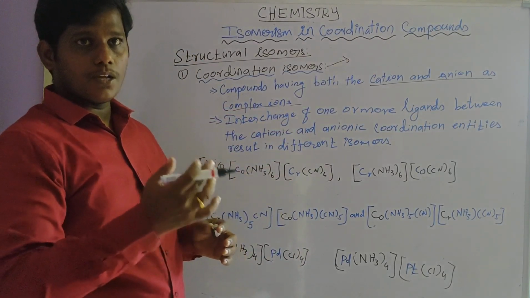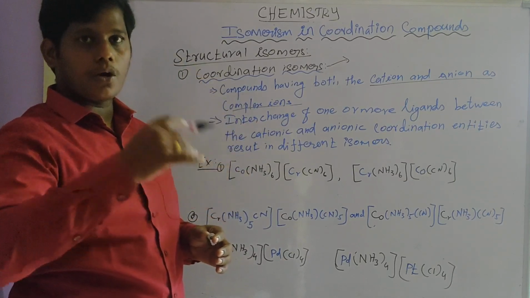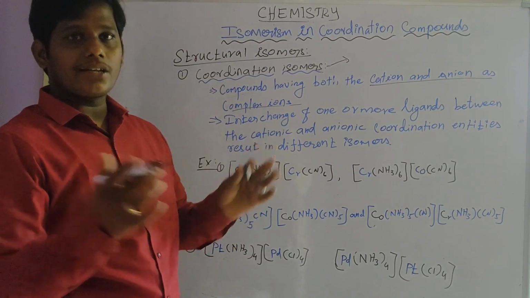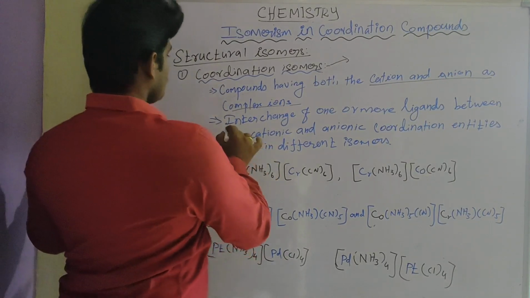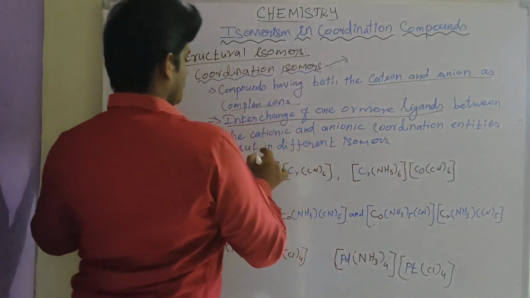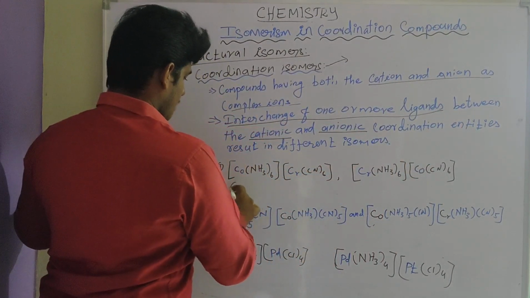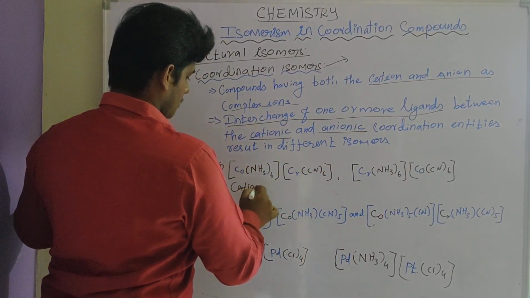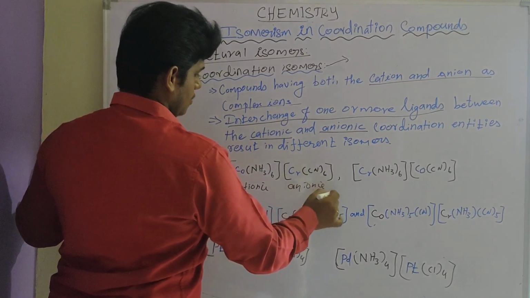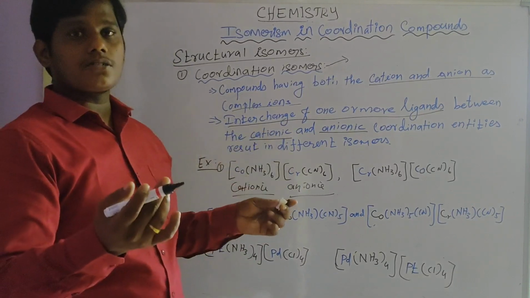That means one ligand is replaced by another ligand between the cationic and anionic coordination entities. So here one or more ligands interchange.